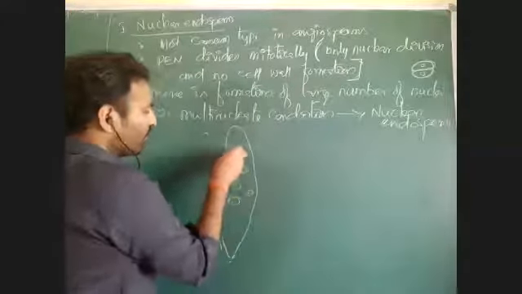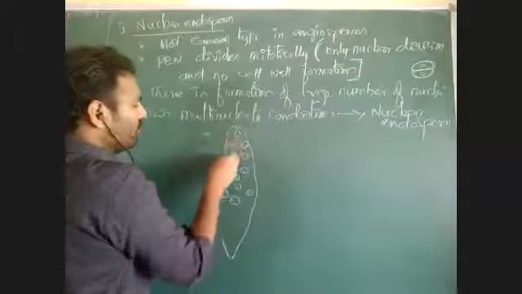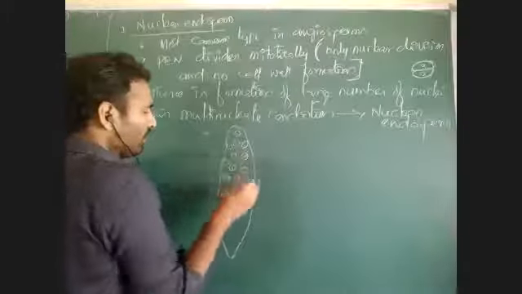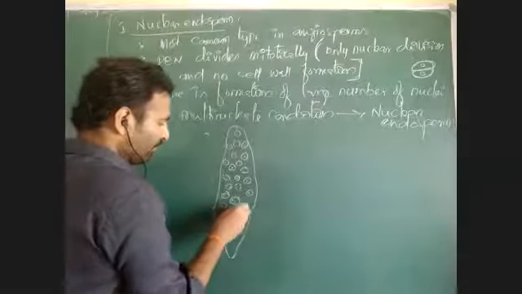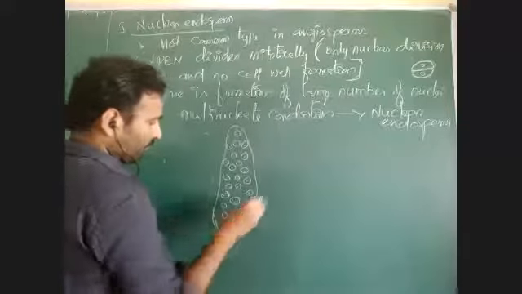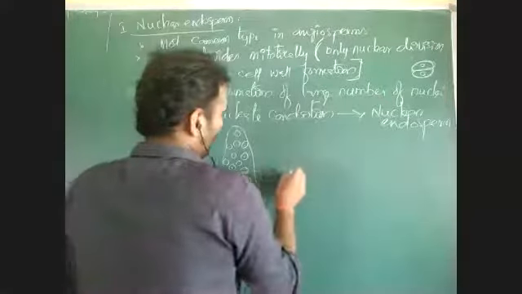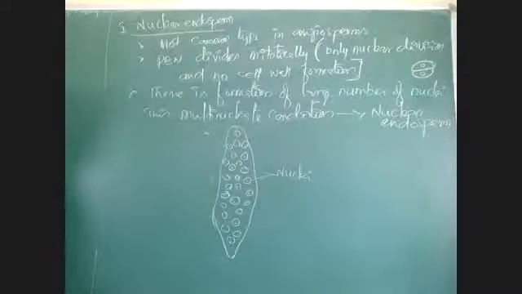Like that, many nuclei, even thousands of nuclei, are formed within a single cell. This type of endosperm is called free nuclear endosperm. There is formation of free nuclear endosperm like this.